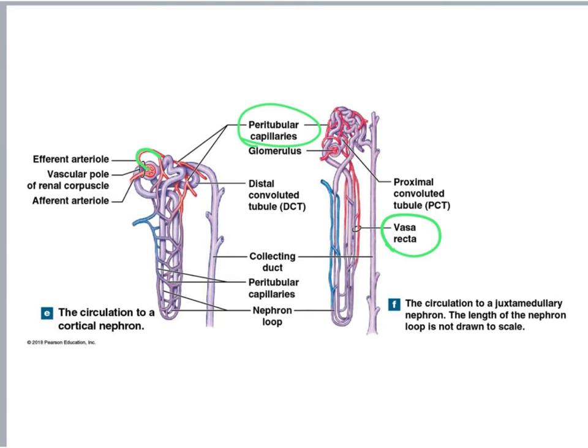In the cortical nephrons, we find the peritubular capillaries. So we find the peritubular capillaries surrounding the renal tubule of the cortical nephron, and we find peritubular capillaries surrounding the distal convoluted tubule and the proximal convoluted tubule of the juxtamedullary nephrons, but surrounding the nephron loop of the juxtamedullary nephrons, we have vasa recta.